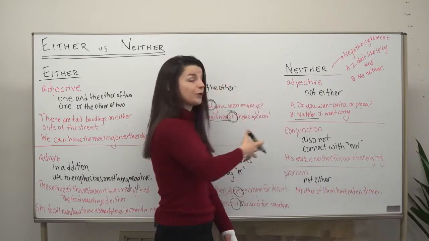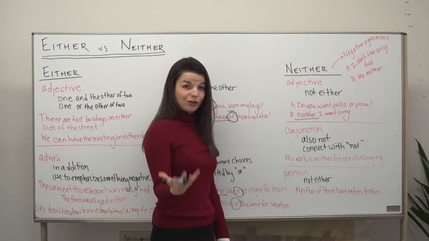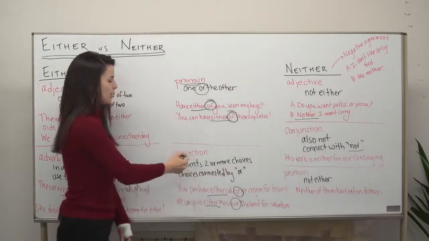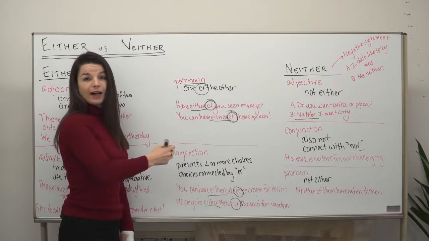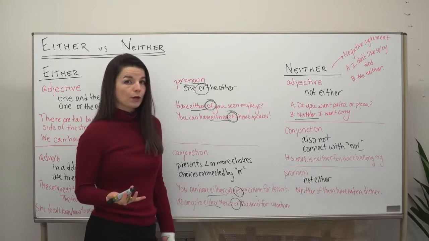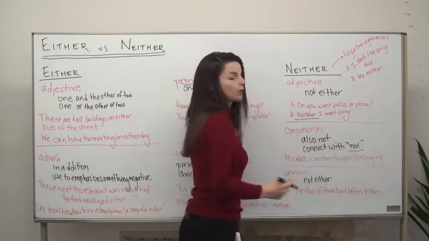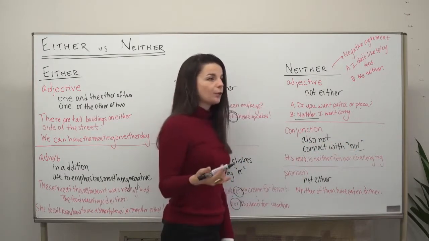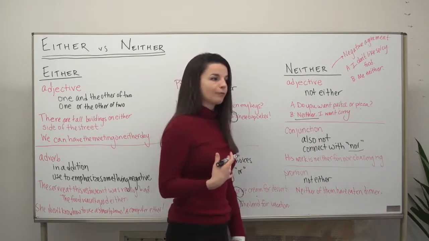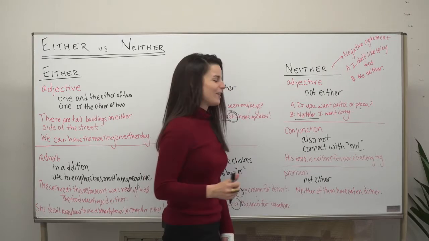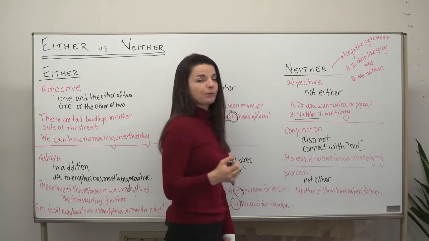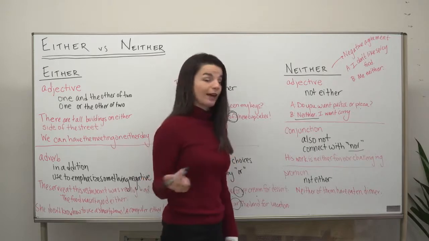We can also use neither as a conjunction, which we use with nor. So here we saw when we use either as a conjunction, we connect the two options with the word or. When we're making a negative, though, we can use the word nor. You might hear the word or used as well, but nor is probably the most correct, or nor would probably be the most preferred choice in this case. You'll be understood if you use or, however, in this case.